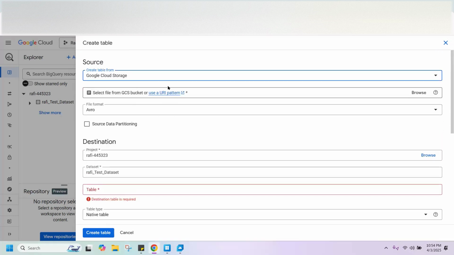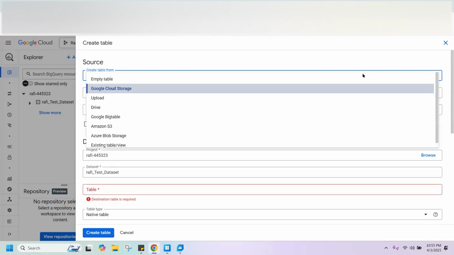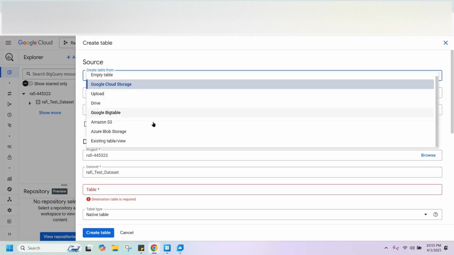Yeah, the first icon, the first one. Okay. There are different ways you can pull the data from Drive. You can directly upload it, or there is S3, Blob, an existing table or view. These are the options. So currently we're doing the GCS part.